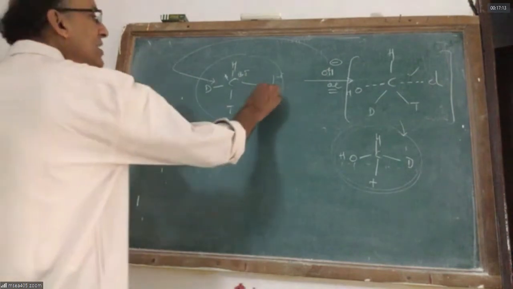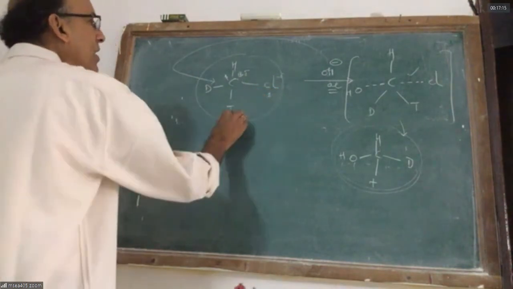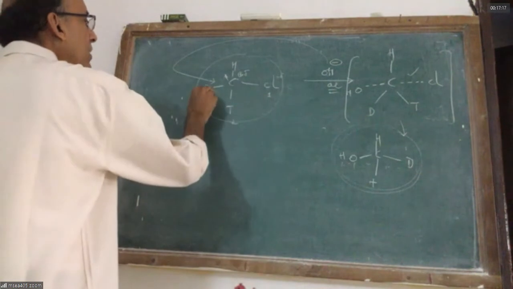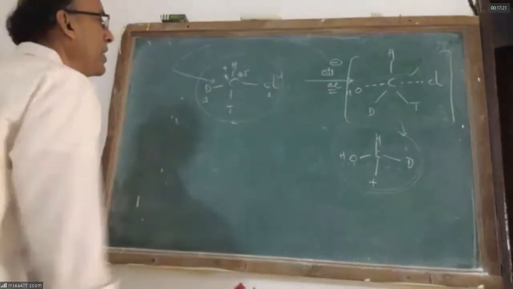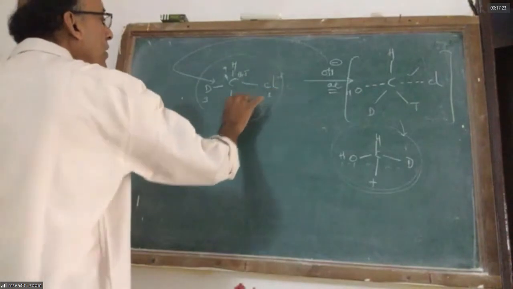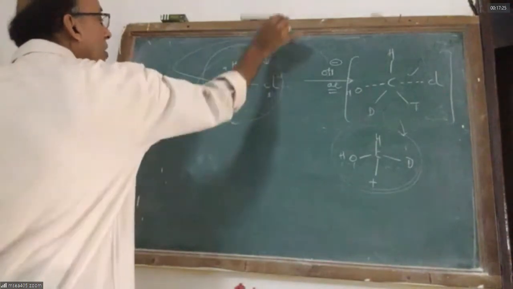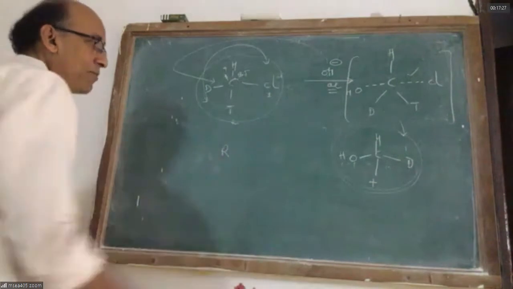Notice that the Cl has the highest priority. The next priority is tritium. The next priority is deuterium. Hydrogen has the least priority. When you move your eye, it is moving clockwise. It is an R isomer.